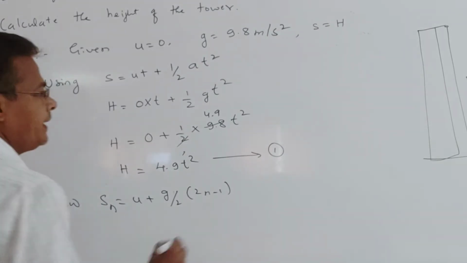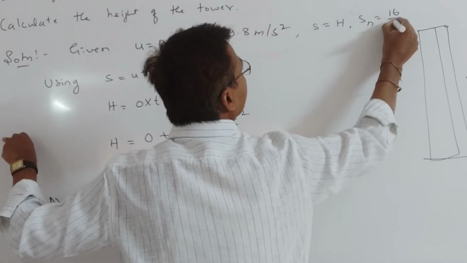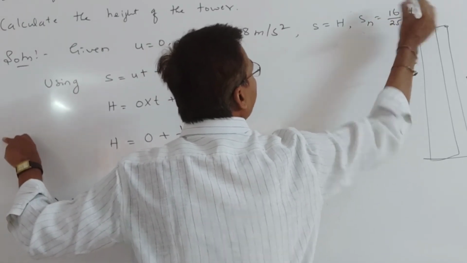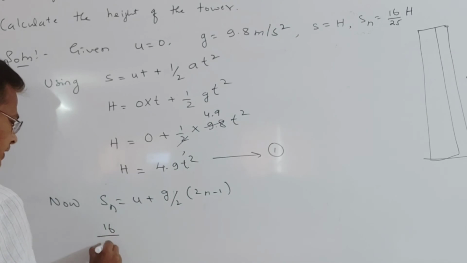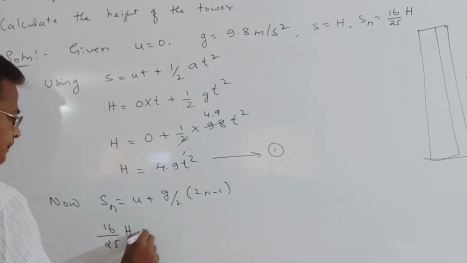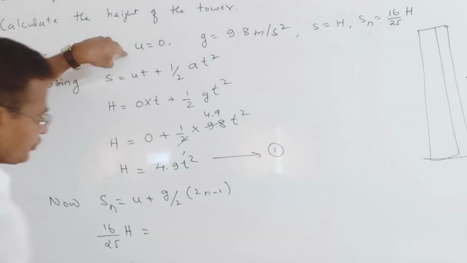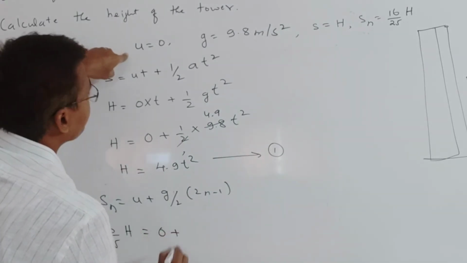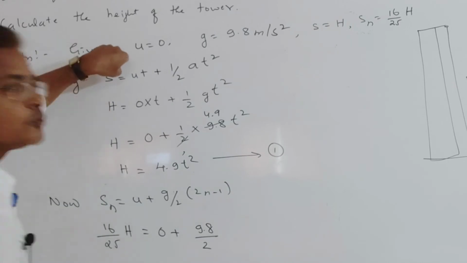See here it is given that Sn equal to 16 by 25th of the height. Sn value is given. So that is 16 by 25th of the height h equals initial velocity, which is 0. Initial velocity is 0. Acceleration due to gravity is 9.8 divided by 2.